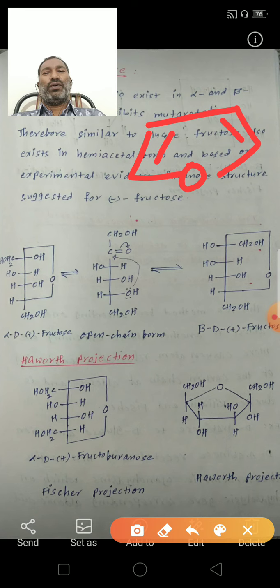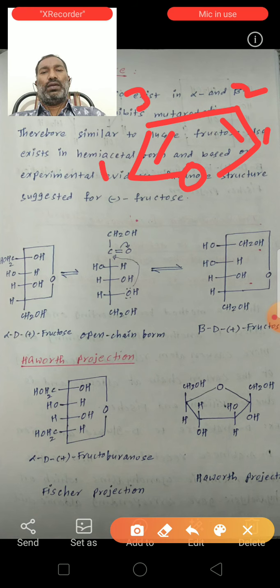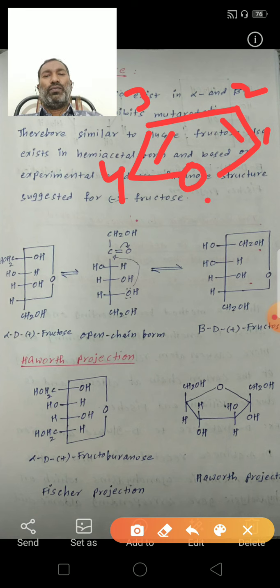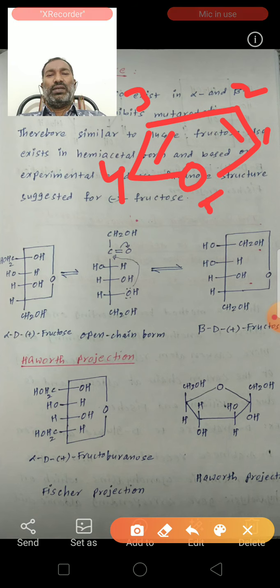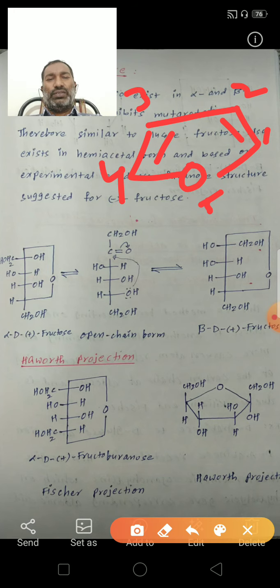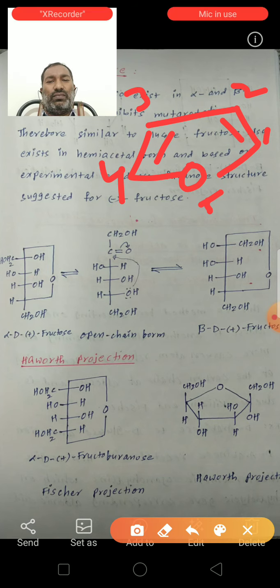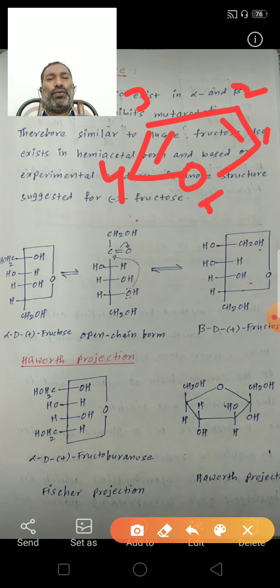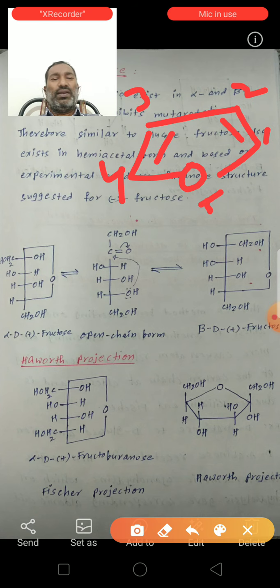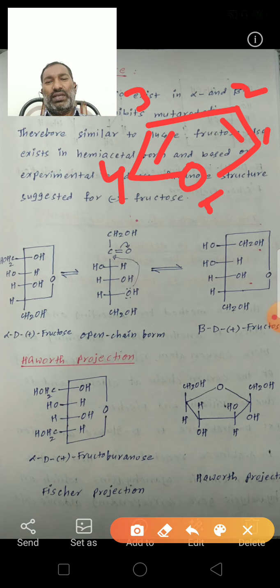Furan contains a 5-atom ring, 1, 2, 3, 4, 5. In this 5-membered ring, 4 are carbon and another one is oxygen. So this hemiacetal looks like a furan, so it is known as a furanose.